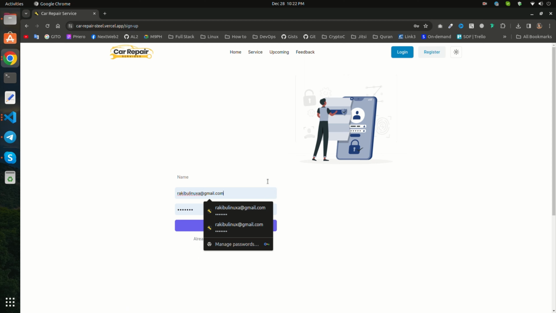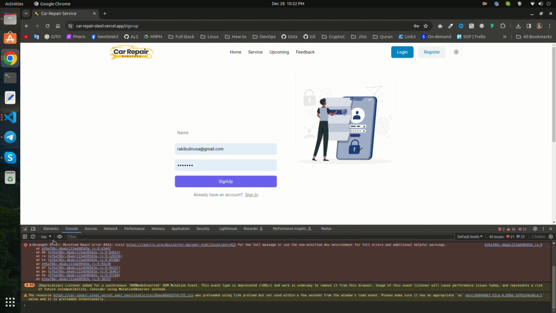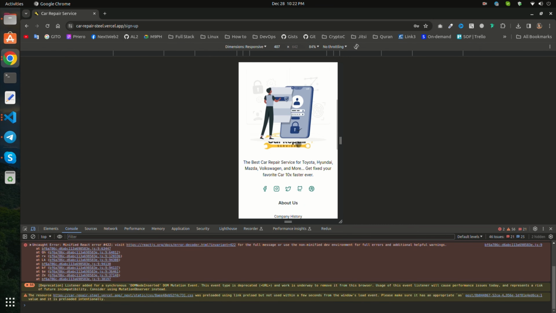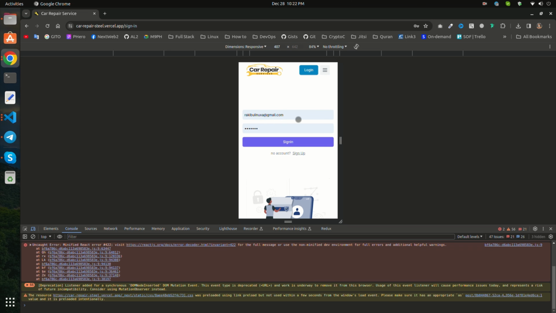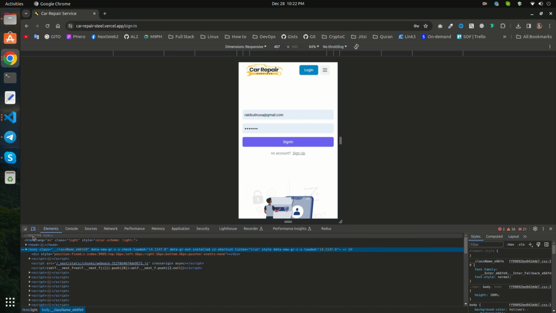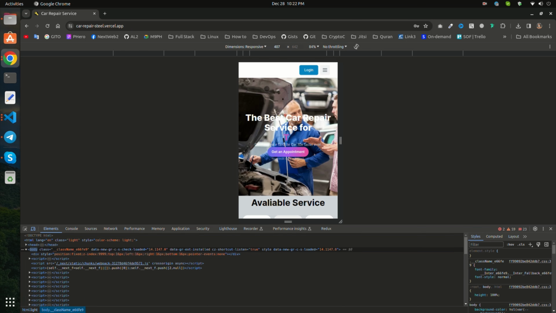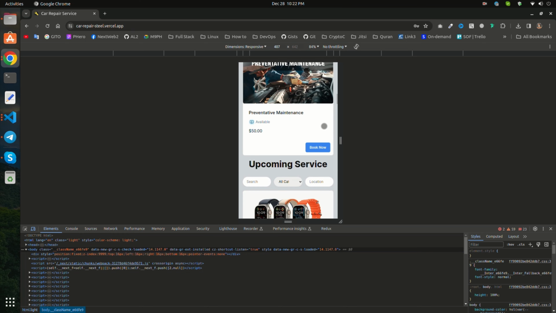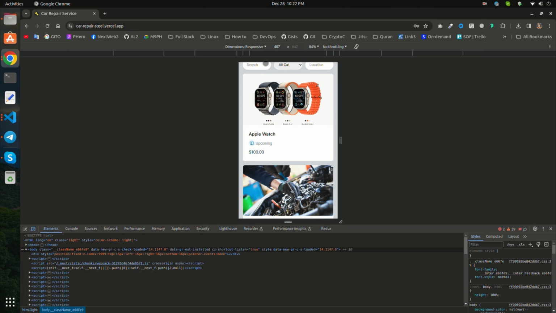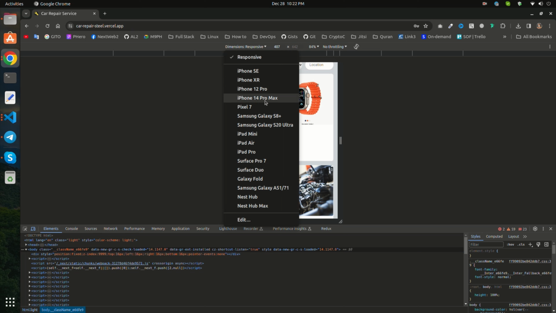Our website is also mobile responsive. Let's take a look. Okay, it looks nice, right? You can see I care about the mobile responsive view, how it should look. You can open any post and see.